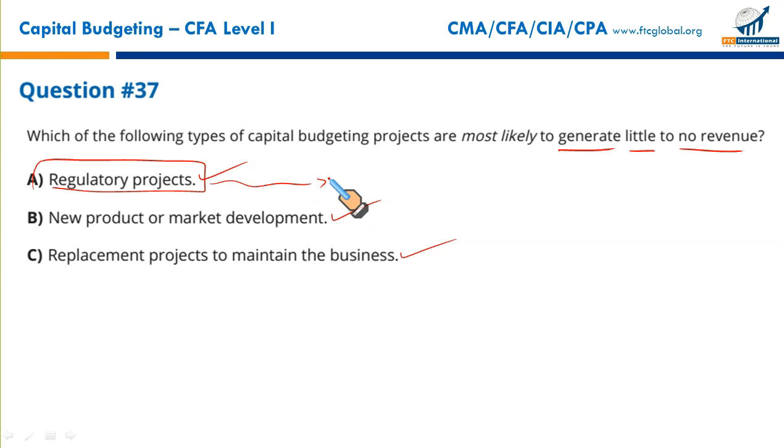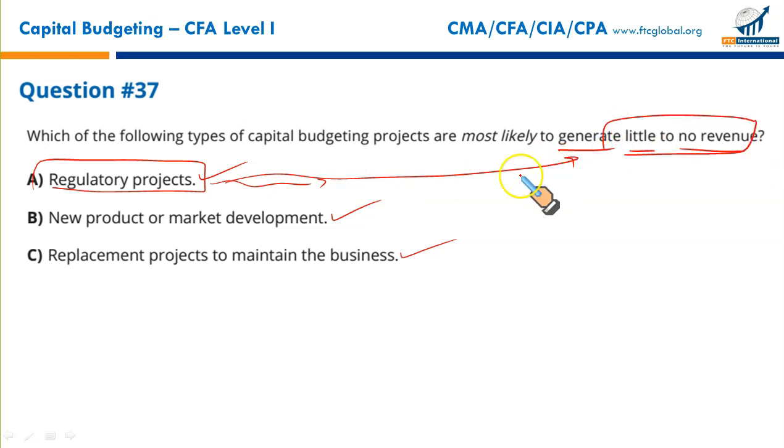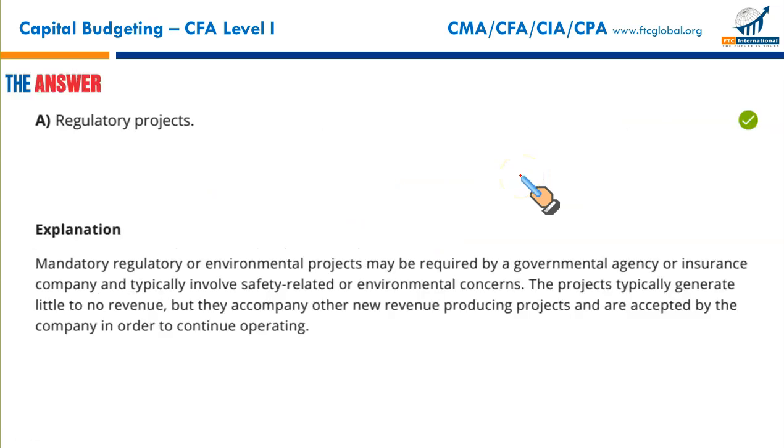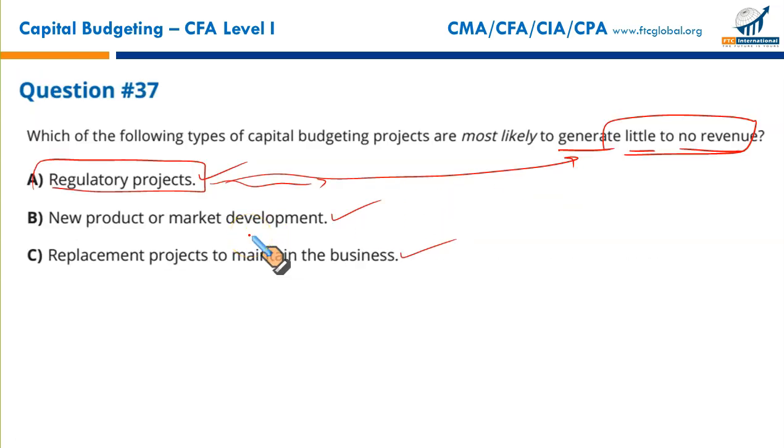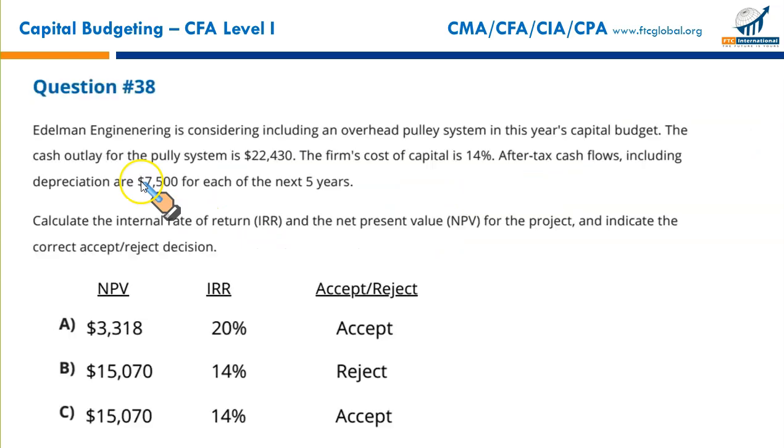Like populating a vacant land and growing an urban jungle. How will it generate very little cash flow? Of course, trees are not grown for selling timber. So these are the projects that will generate very little or no revenue. So the projects that fit the bill, little or no revenue, are regulatory projects. The other two may generate some cash flows, but out of these, A is the best.